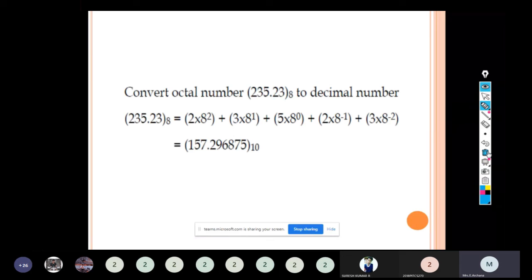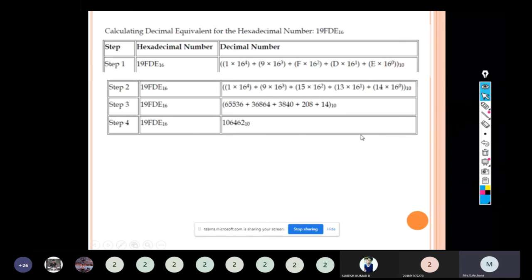Till now we have seen all the special conversions, and we have discussed the problems based on conversion of decimal to octal, octal to binary, binary to octal. So there are 12 types of conversions. We know that there are 4 types of number system: decimal number system, octal number system, binary number system, and hexadecimal number system. We will discuss the next problem.